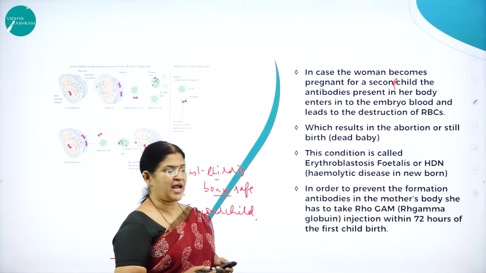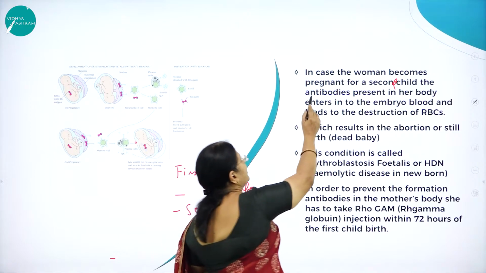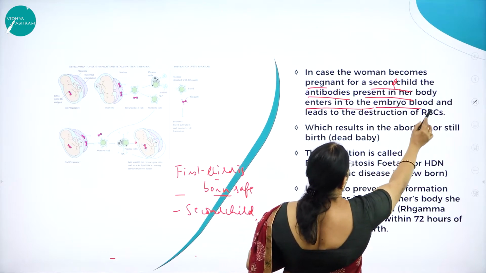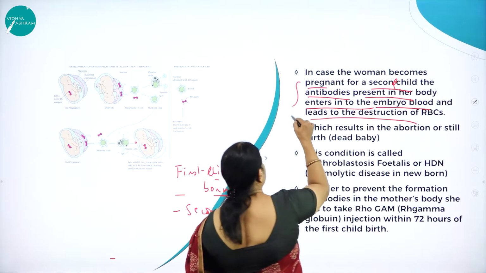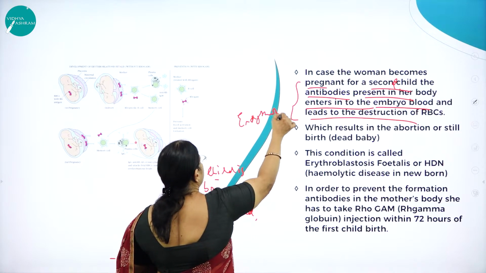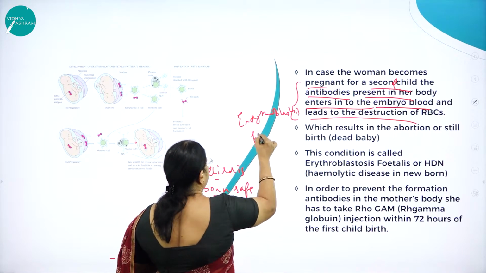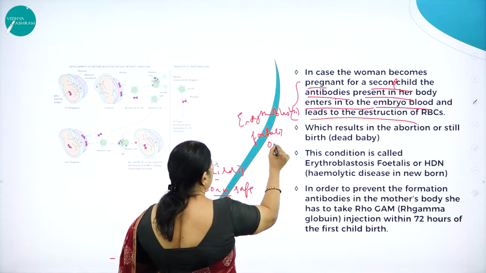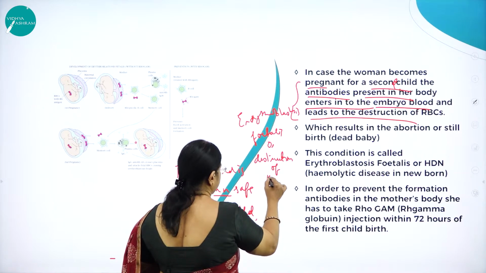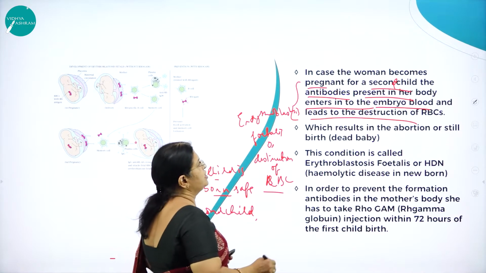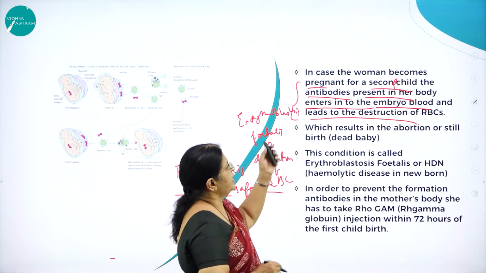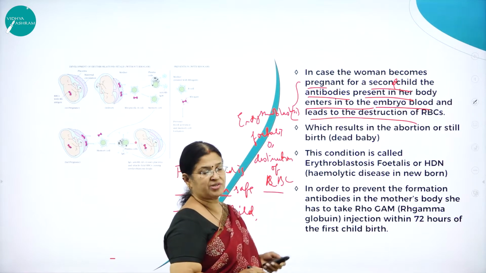against the Rh antigen. So in case the woman becomes pregnant for the second child, the antibodies present in her body enter the embryo's blood and lead to the destruction of RBC. So hence it will lead to what? Erythroblastosis fetalis, or it is also called as what? Destruction of RBCs. So in case the woman becomes pregnant for a second child, the antibodies present in her body enter the embryo's blood and lead to the destruction of RBC.